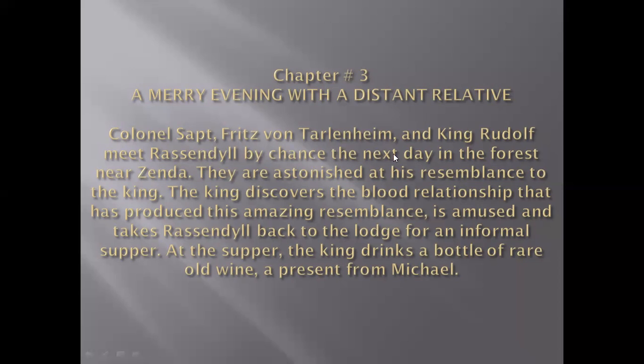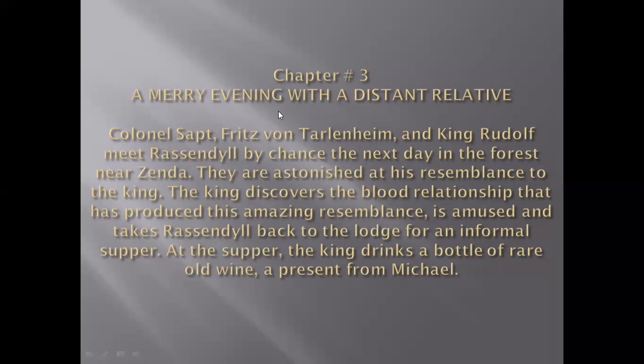Colonel Sapt, Fritz von Tarlenheim and King Rudolf meet Rassendyll by chance the next day in the forest near Zenda. They are astonished at his resemblance to the king, meaning that his face, body, or complete physique was very much resembling the king. The king discovers the blood relationship that has produced the amazing resemblance, is amused, and takes Rassendyll back to the lodge for an informal supper. At the supper, the king drinks a bottle of rare old wine, a present from Michael. So this can be said to be the summary of chapter number 3.